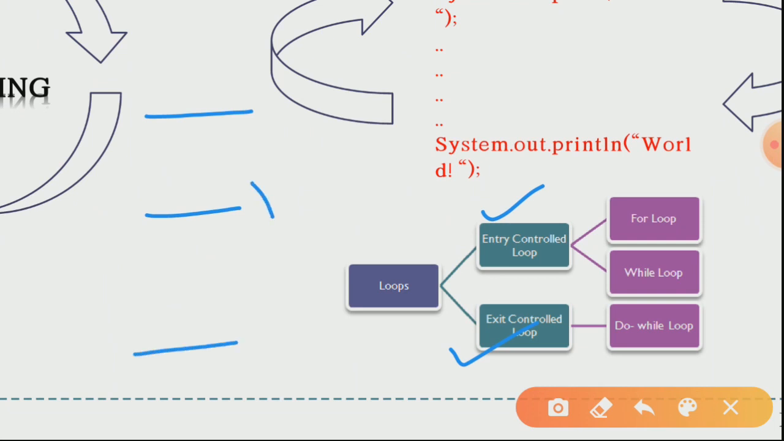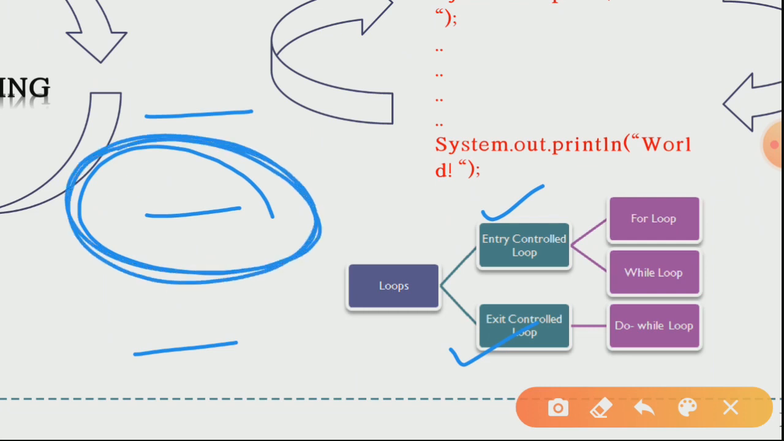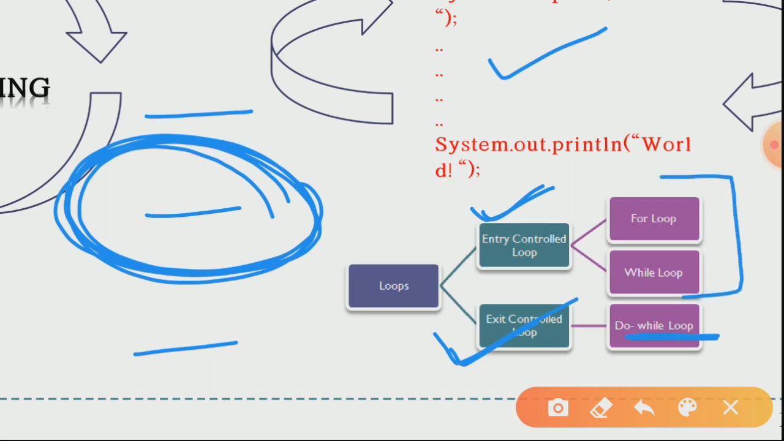Students, regarding this middle point, the condition: if your condition is checked at the starting, then this is your entry control loop. And if this condition is checked at the ending position, then that is your exit control loop. In entry control loop, two loops come, those are your for loop as well as while loop. But in exit control loop only one loop lies, that is your do while loop.